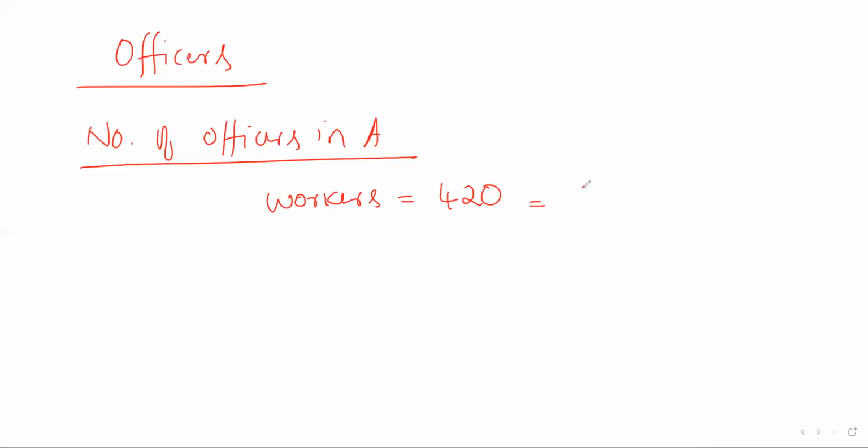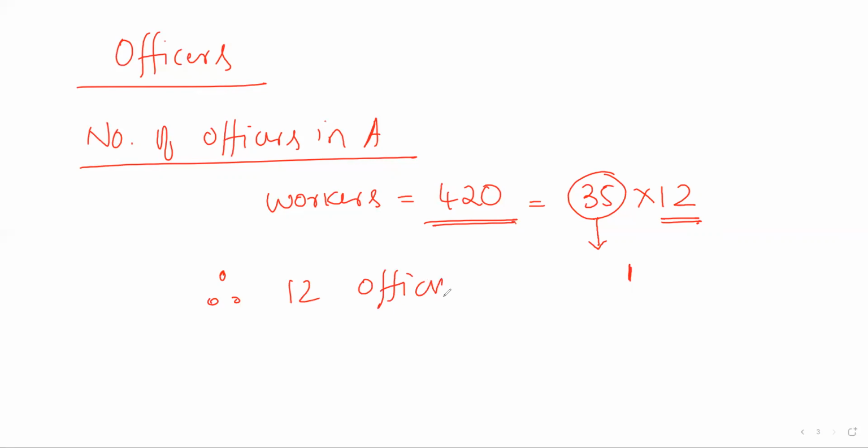That means 420 workers can be divided into 12 groups of 35 each. For each group of 35 workers there is one officer, so for 12 groups there will be 12 officers. Therefore, there will be 12 officers in company A.